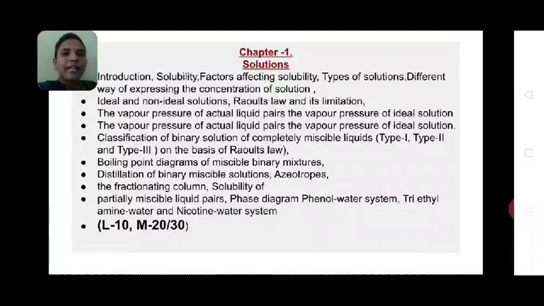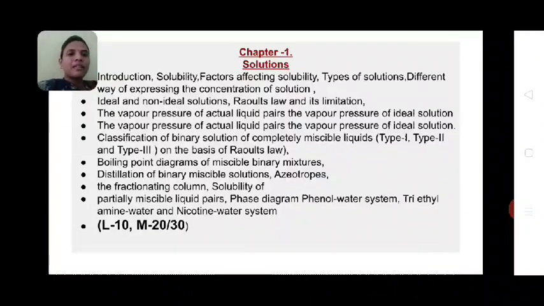See, the ideal and non-ideal solution depends on the Raoult law statement. So Raoult law is very important in this chapter and it is very important from the view of examination preparation also. Then we will see the vapor pressure of actual liquid pair, then vapor pressure of ideal solution.